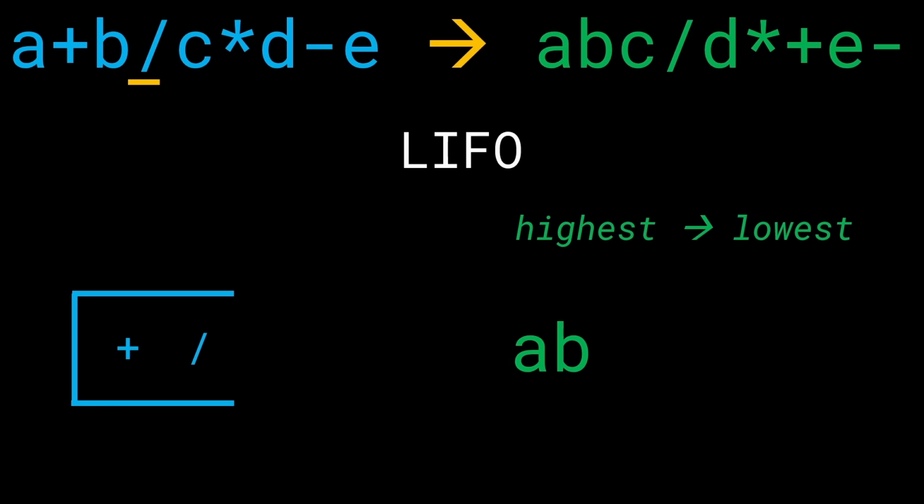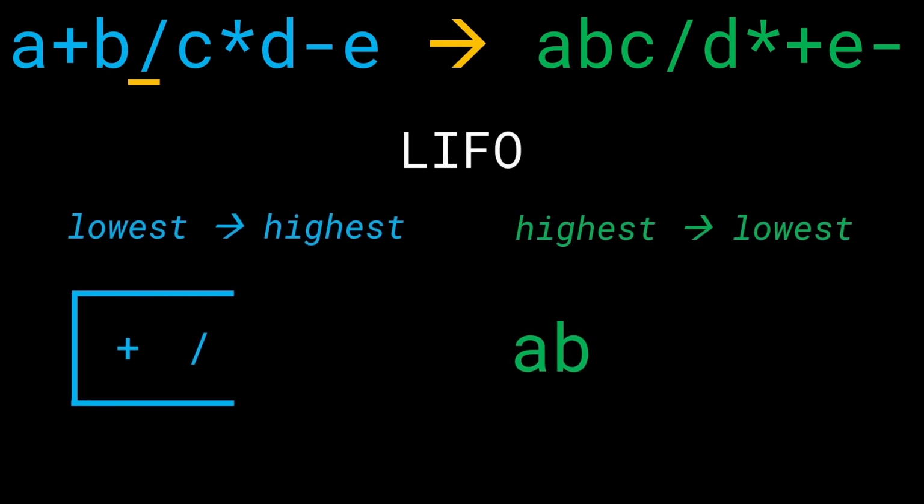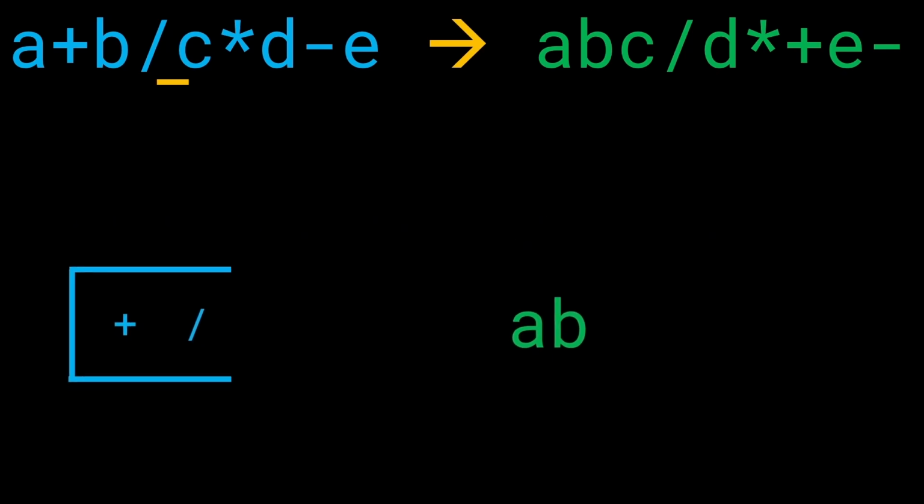So if we want the highest ones to come first in the answer, we'll have to ensure that the highest ones are the first ones to leave the stack. In other words, we have to say that the stack follows the lowest to highest ordering. So in fact, what we have right now, plus followed by a slash, is okay. Because in the edge case that we ever decide to remove both of these elements, first we'll pop out slash and then plus, which now exactly follows the ordering we want, right? So I think that should make a lot more sense now. So let's go ahead and continue iterating.